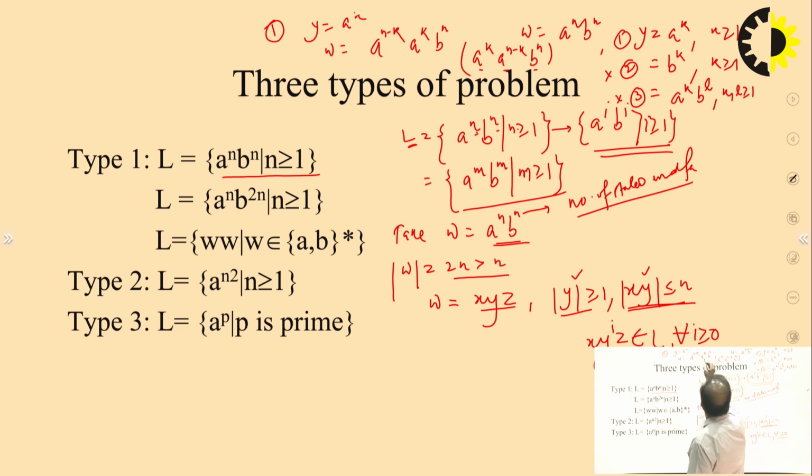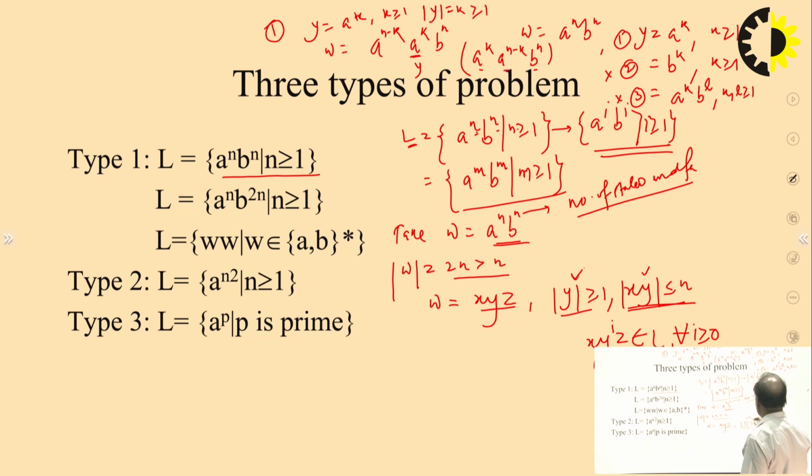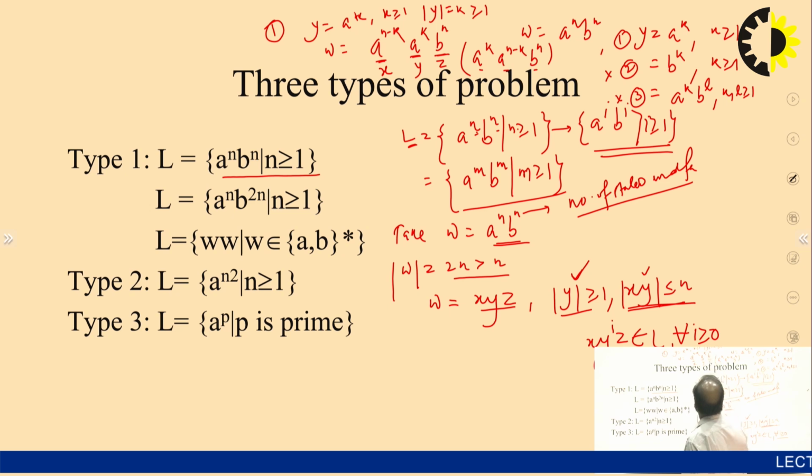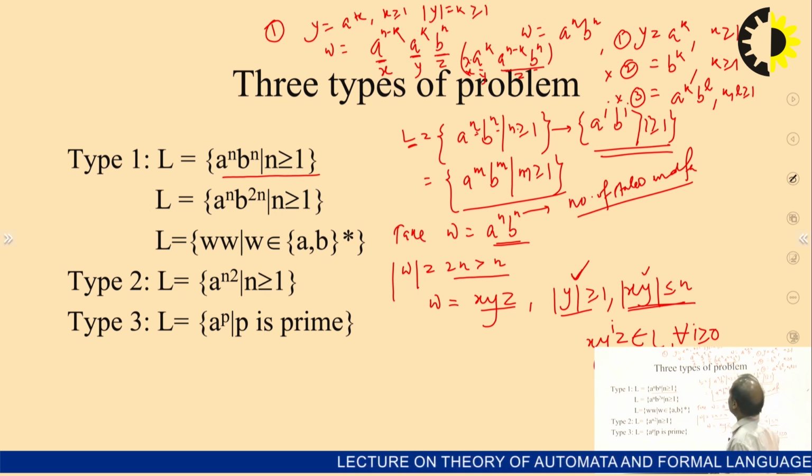Here we assume that y is a to the power k, and k is minimum 1. So the length of y is k, which is greater than or equal to 1. So this gets satisfied. Now you see the length of xy. If you choose y like this, x will be this and this will be z. This can be the possibility. If we choose y here, this can be lambda x and this can be z. Both cases are possible.